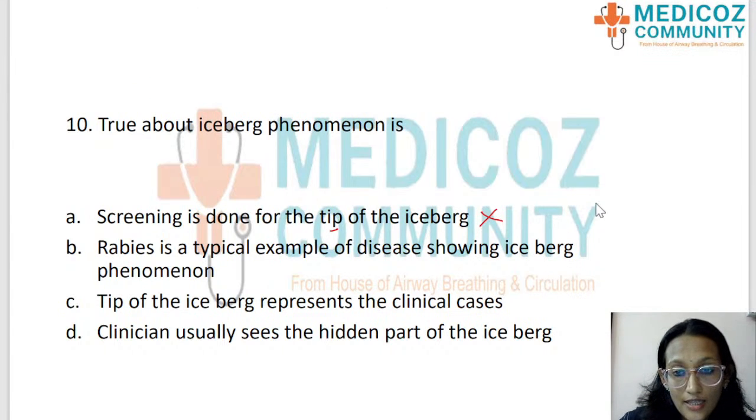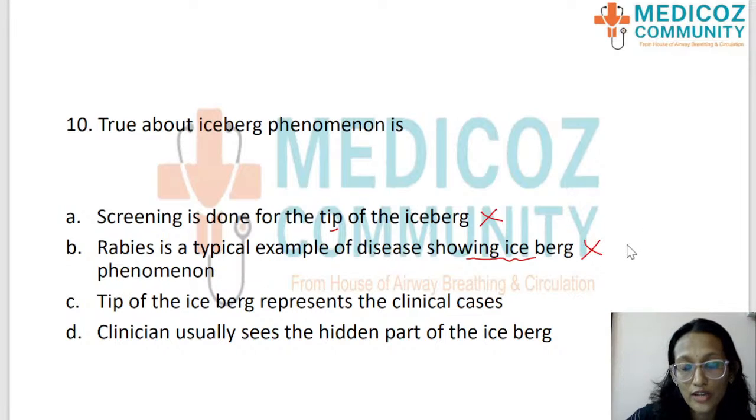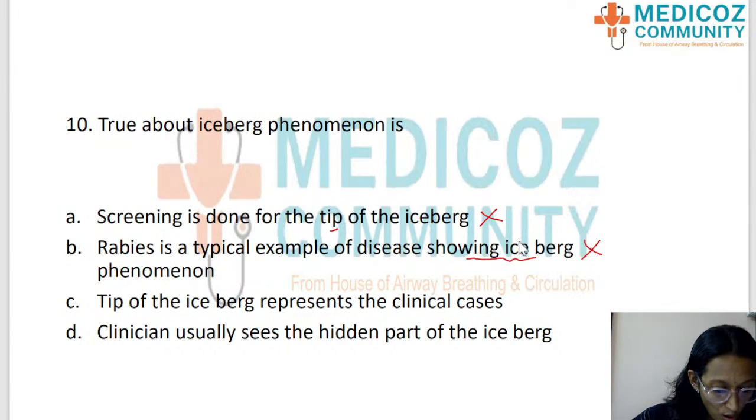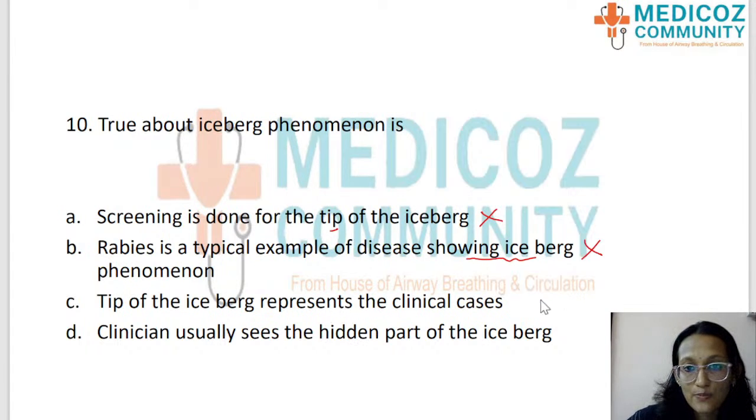Okay. The second option is rabies is a typical example of disease showing iceberg phenomenon. No, I told you rabies, tetanus and most of the communicable diseases do not show iceberg phenomenon because the symptoms usually come out, unless there are diseases that show subclinical infection, latent infection. During those periods, they might be showing the iceberg phenomenon. But typically remember, rabies, tetanus and all do not show iceberg phenomenon. That option is wrong.